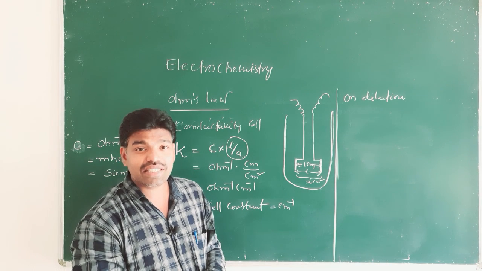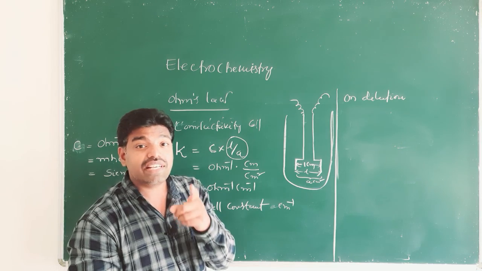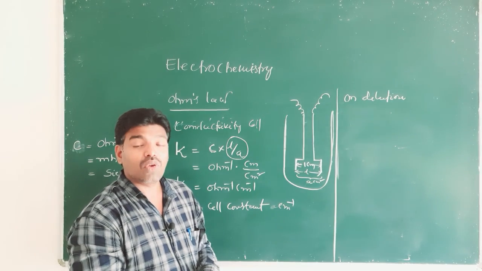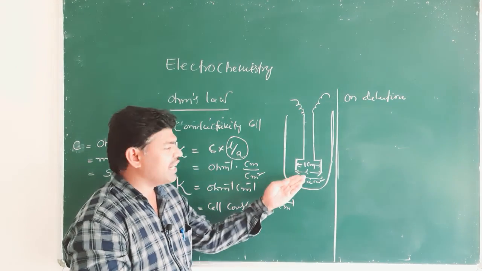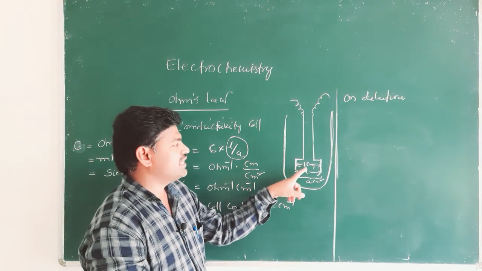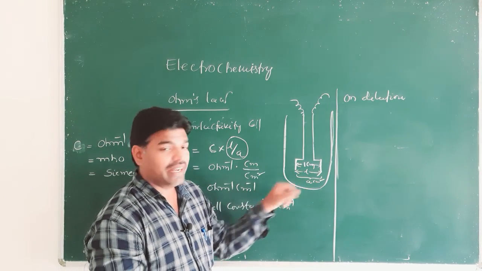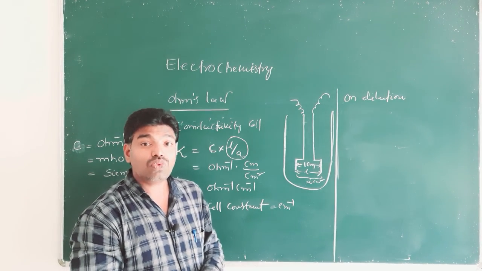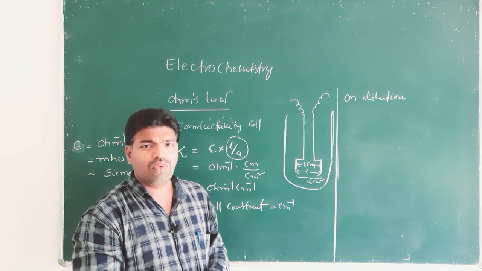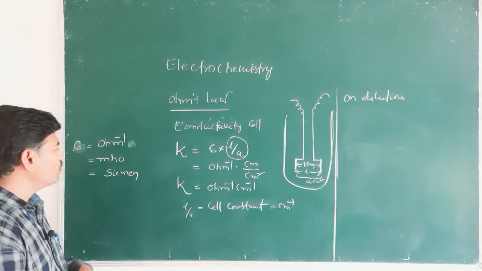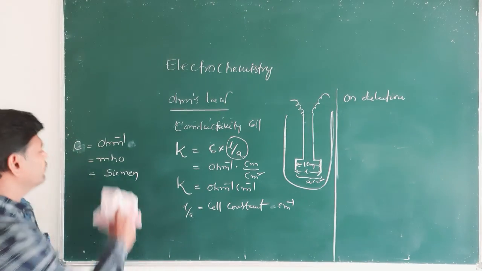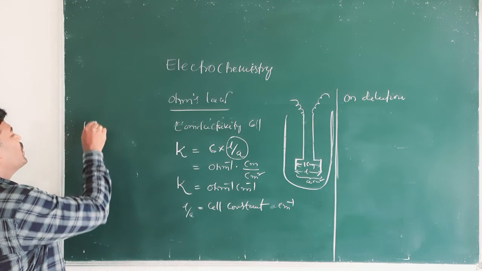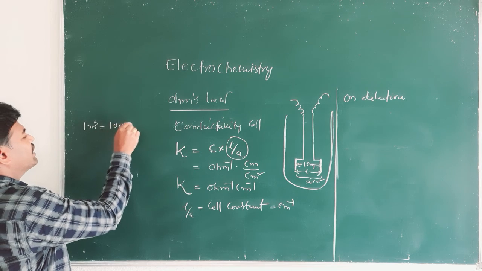Specific conductance is the conductance of 1 centimeter cube of solution. 1 centimeter cube means 1 ml of solution. If you take SI units, that is 1 meter and 1 meter square, then specific conductance is the conductance of 1 meter cube of solution. 1 meter cube is equal to 1000 liters.